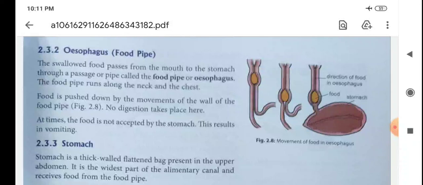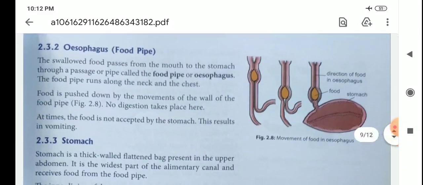Children, in our first video we discussed the nutrition process, that is ingestion, digestion, absorption, assimilation and egestion. Then nutrition in amoeba, nutrition in humans, mouth. Okay. Now we will discuss the oesophagus, also known as the food pipe.